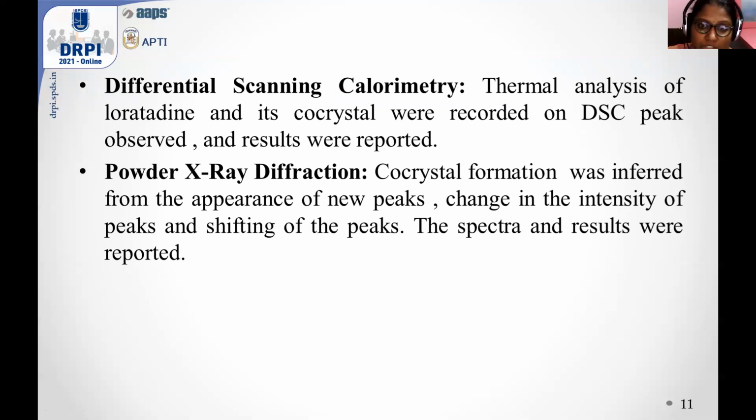The co-crystal formation was inferred from the appearance of new peaks, the change in the intensity of the peaks, and the shifting of the peaks. The spectra and results were reported.